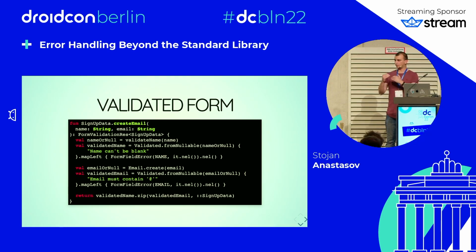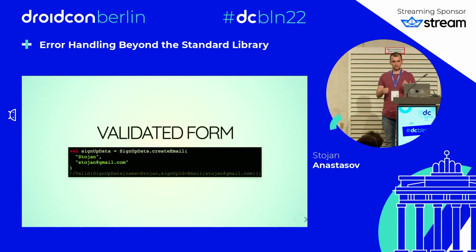For the email, again, we have a nullable type. So we use Validated.fromNullable. We provide an error message in the lambda, and then map that error message to a form field error that has the email tag. And then to combine both validations together, we use zip. We zip the validated name with the validated email and pass that to the SignUpData constructor. If we call it with the valid data, we get the valid result. Now we are done with the validation problem.